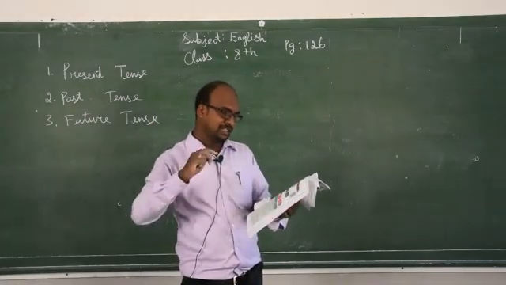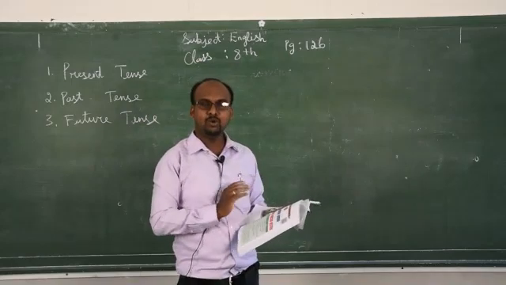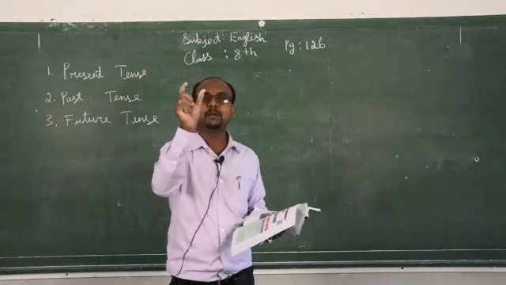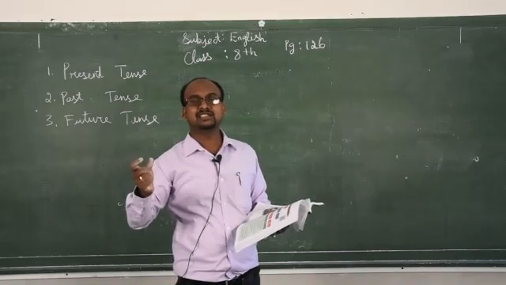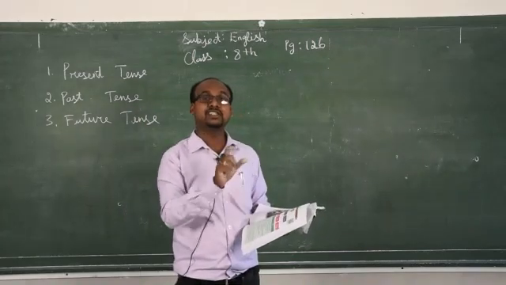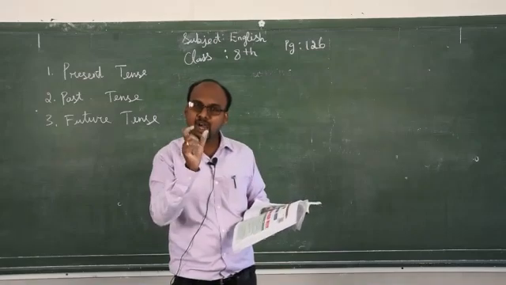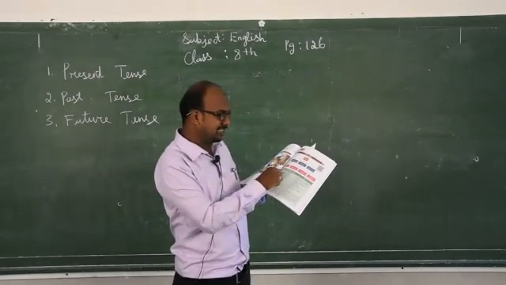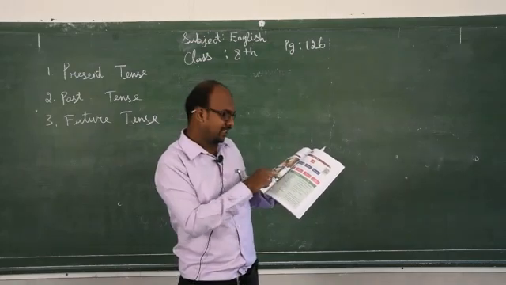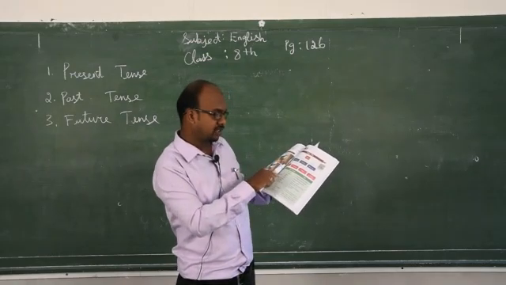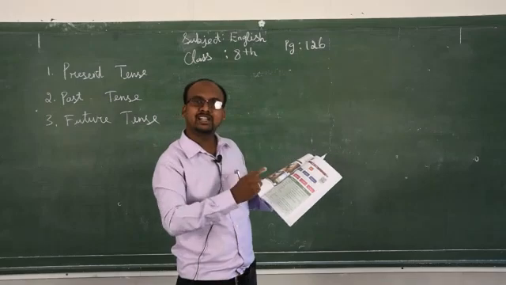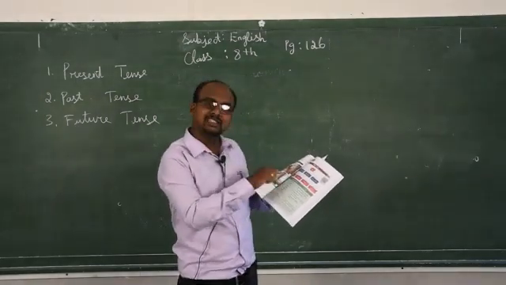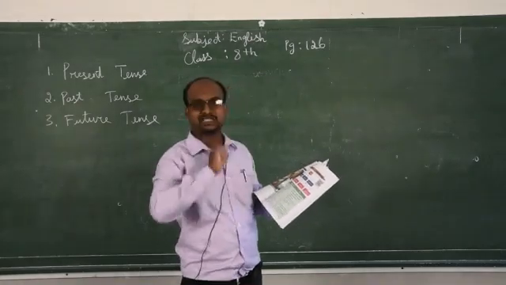So what are the 12 tenses we are going to see now? In the 12 tenses, how do we find out? This is simple present tense, this is simple past tense, this is present continuous tense, this is present perfect tense. That's what this table gives. Simple present tense signal words are: every day, sometimes, always, often, usually, seldom, never. These signal words will come in the sentence. By seeing these words, we can find out this is simple present tense.